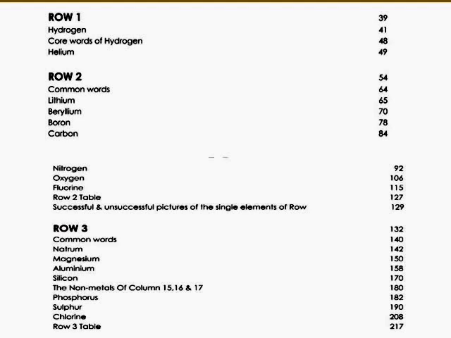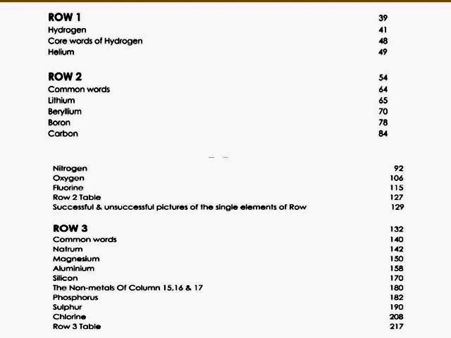The next is to take individual elements of that row, and under each individual element I have put in the characteristics of that element, the materia medica available or proving symptoms available of that element, the clinical picture of that element, and then finally I have put in a case of every single element.